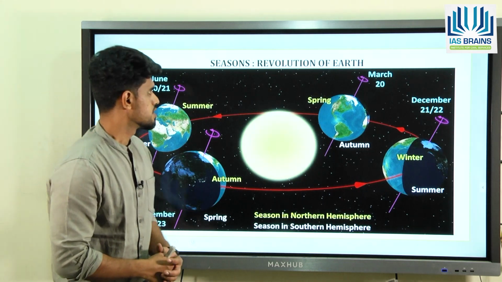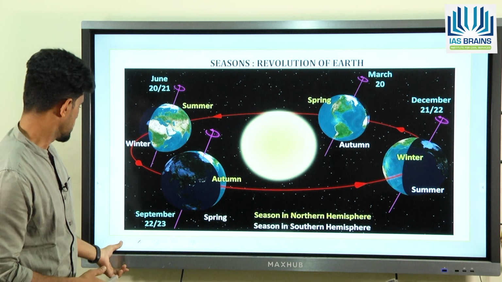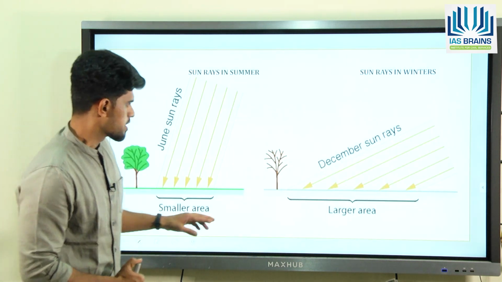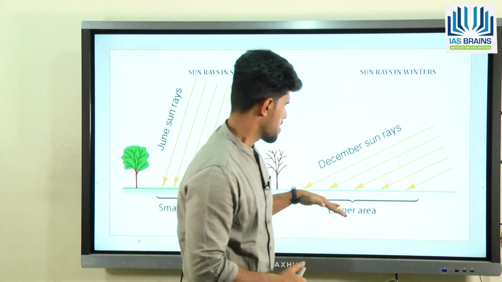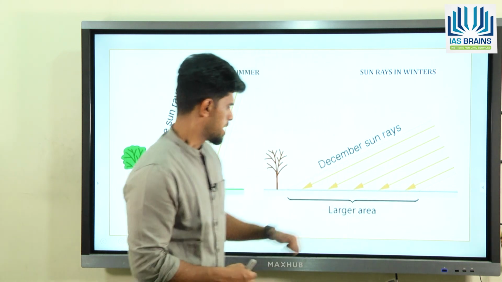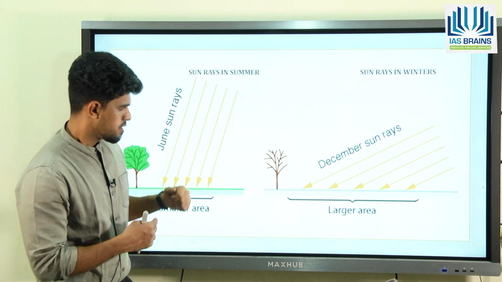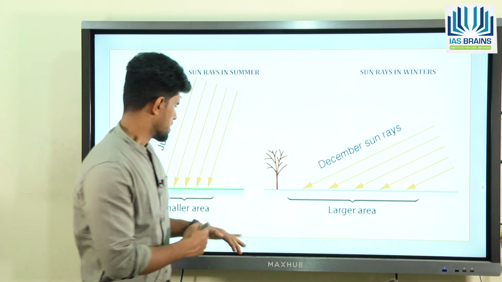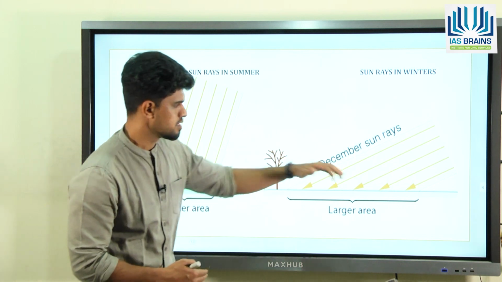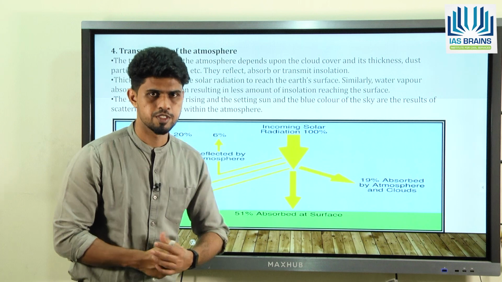Further moving on, you can see here even during seasons like winters and summers, you have this kind of variation. So during the winters, we have this kind of presence of the sun rays in the northern hemisphere, and this is the vertical sunrays in the southern hemisphere. In the summers, it is opposite. This is in the northern hemisphere and this is in the southern hemisphere. Okay. Then the next one is the transparency of the atmosphere.